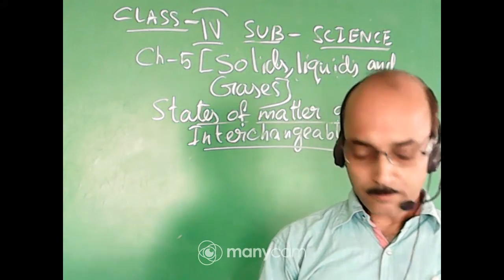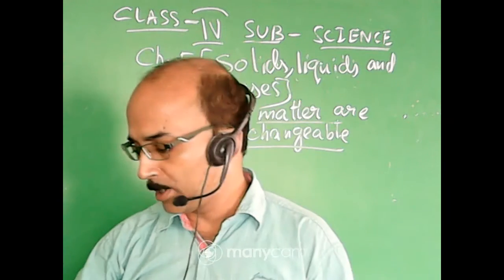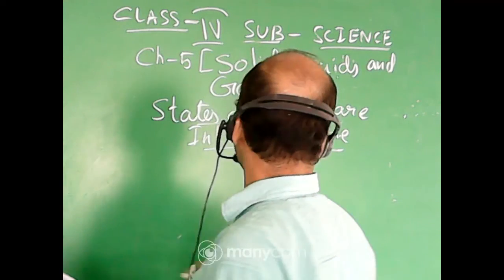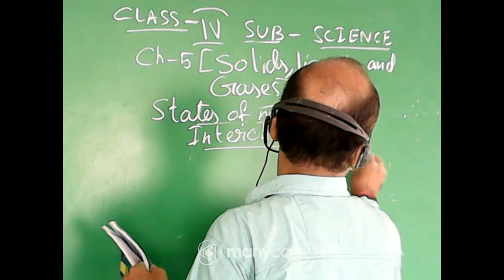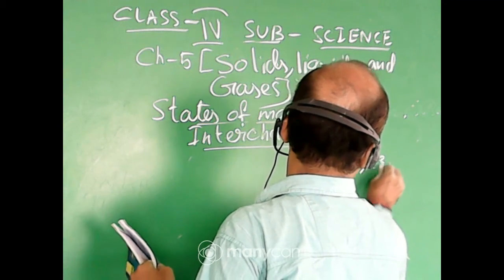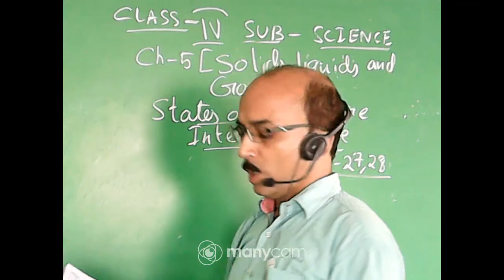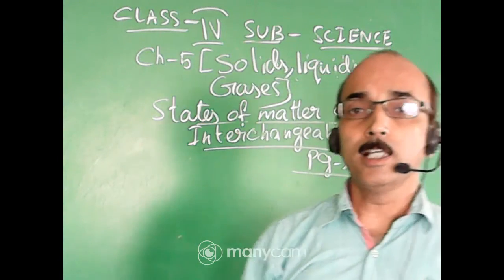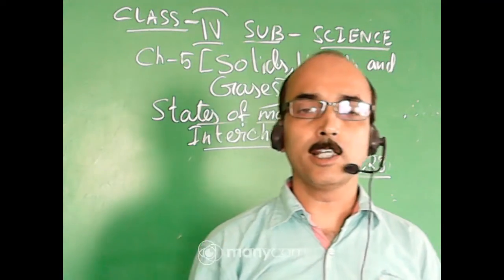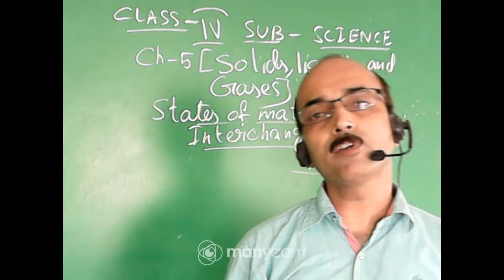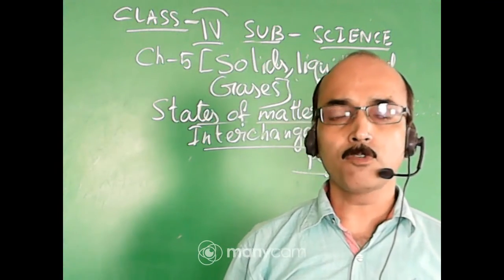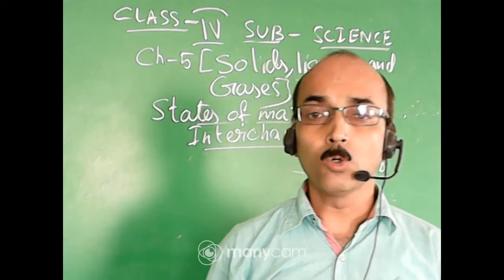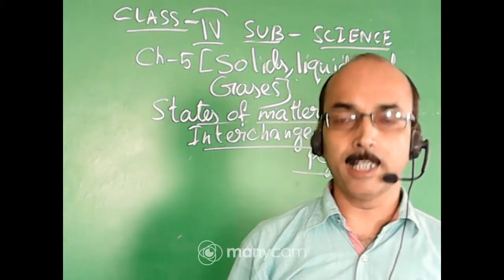Now we'll go to page number 28. I will discuss from 27 and 28 today. So see, these states of matter are interchangeable. So there are different processes involved in these interchangeable states.